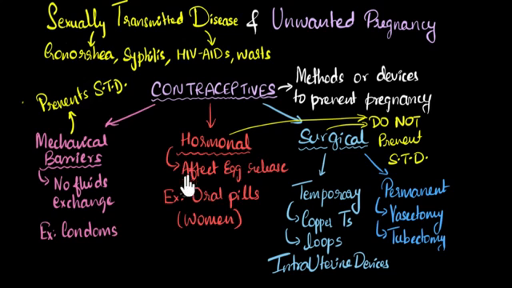And then we have the hormonal methods, in which the hormones, usually the female hormones, are altered, causing an imbalance which can affect the egg release and ensure no fertilization takes place. These usually include the oral pills. And we also have the surgical methods, the temporary ones where you insert some devices inside the uterus, which kill off sperms, like copper Ts and loops. And we also have the permanent ones. We have surgeries which ensure there is no transfer of sperms from the testes to the penis, or we make sure that the egg cannot reach the uterus.